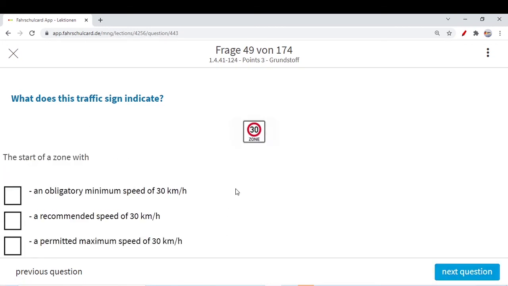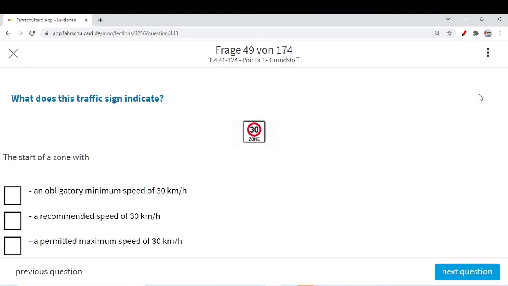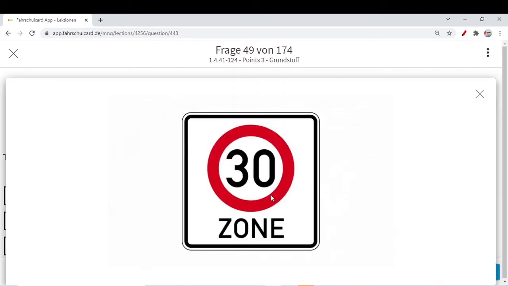Let's move to the next question. What does this traffic sign indicate? This traffic sign is a red sign, which means you need to follow it strictly. It indicates something allowed, not allowed, or some restriction. In this case it is a 30 zone. You can only go a maximum of 30 kilometers per hour. A red circle means you have to strictly follow it.